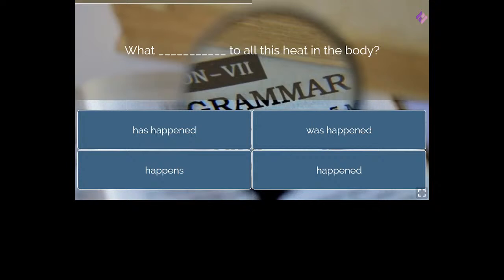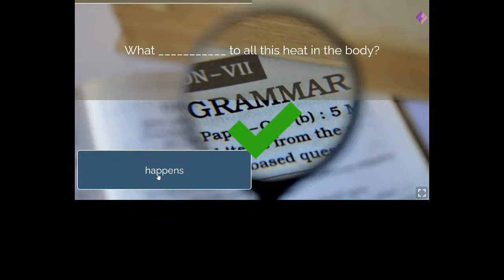Good morning, Manasvi and Arya. Yes, Ria and Mrudula say happens. Akanksha also, very good. So it should be: what happens to all this heat in the body? So why is it happens? Why not has happened or happened? Because it is a process that takes place on a regular basis.